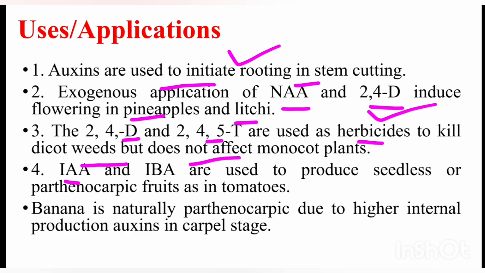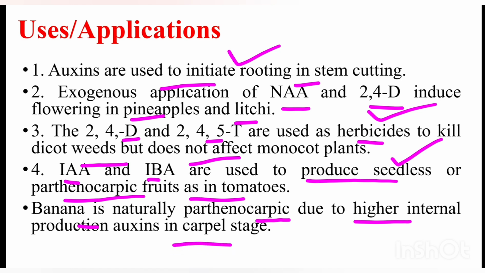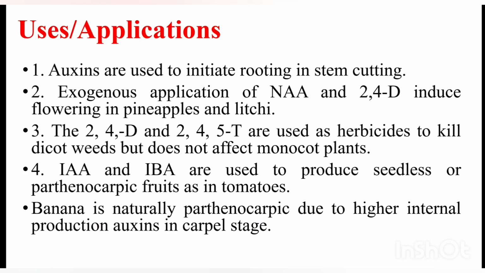Then indole acetic acid and indole butyric acid are used to produce seedless parthenocarpic fruits, as in tomatoes. Banana is naturally parthenocarpic due to higher internal production of auxin in the carpel stage. So these are practical applications of the auxin phytohormone. With this, I am concluding my lecture video on the phytohormone auxin. It is part 1 of the video series on phytohormones, or plant growth regulators.